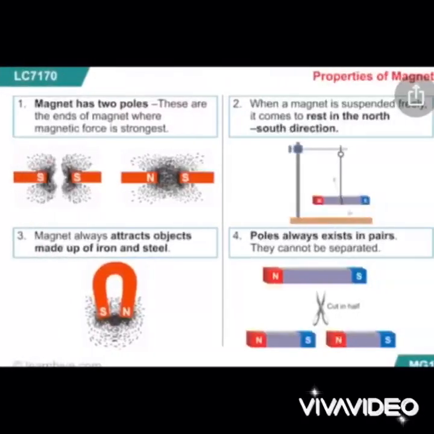Yes, here are the four properties shown in the picture. A magnet has two poles, and these are the ends of the magnet where the magnetic force is strongest. Second one is, whenever we suspend a magnet freely, in which direction does it freely come to rest? It is in the north and south direction. A magnet always attracts objects which are made up of iron and steel, and poles always exist in pairs.